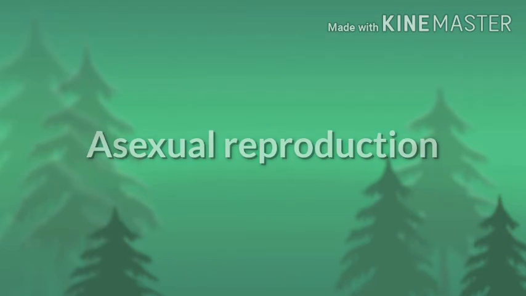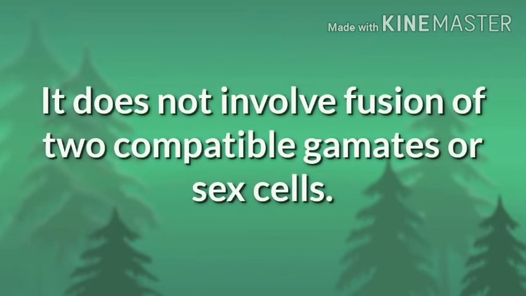In asexual reproduction, there is no fusion or union of male and female gametes. It does not involve fusion of two compatible gametes or sex cells. It is also known as apomixis or vegetative reproduction.